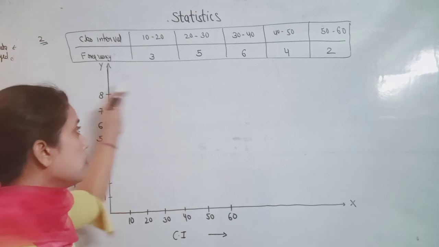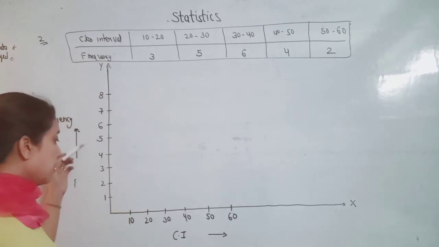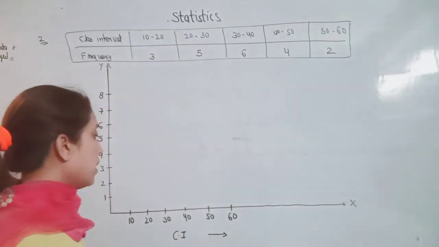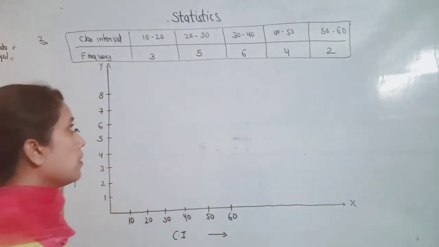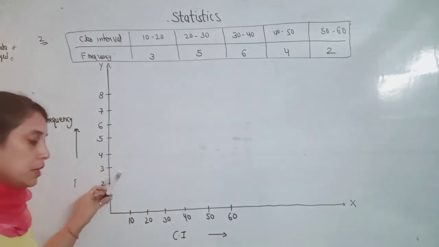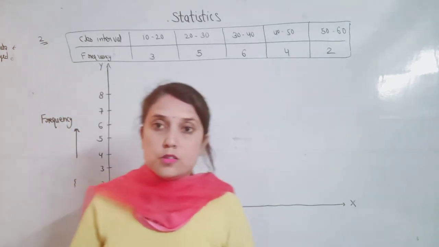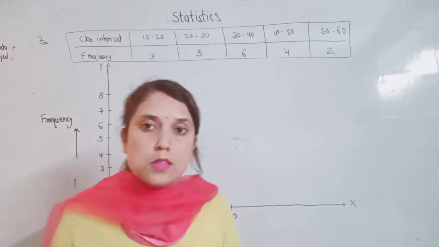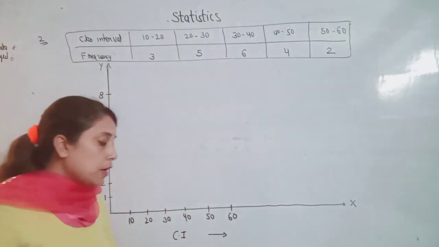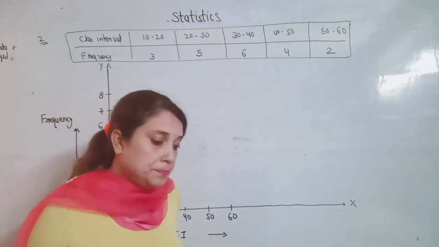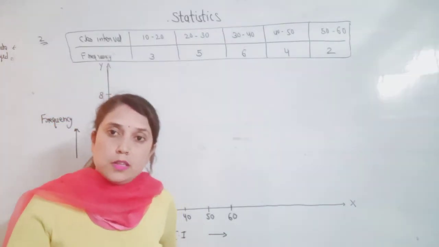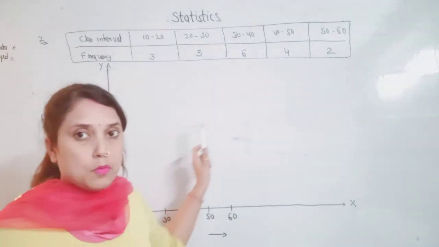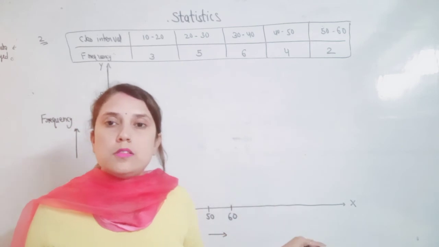That is called the graphical representation of data, how to represent the data in graph form. There are two methods: by using a histogram and by using a frequency polygon. We can draw the frequency polygon by two methods, with a histogram and without a histogram. Here I am explaining how to draw the frequency polygon by using a histogram.